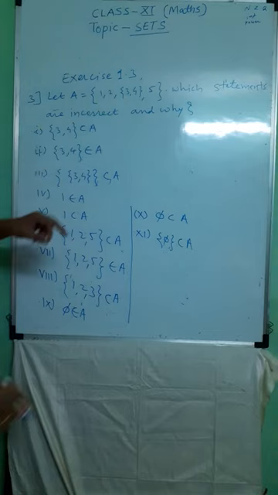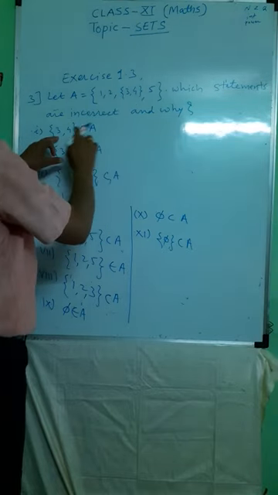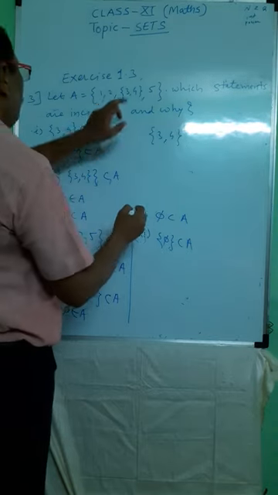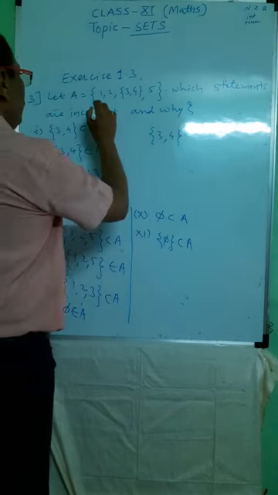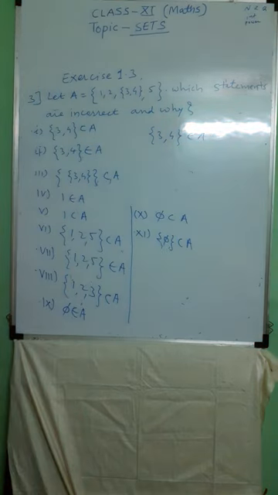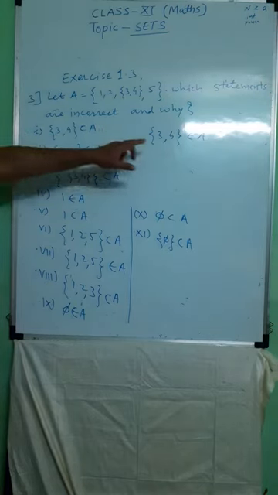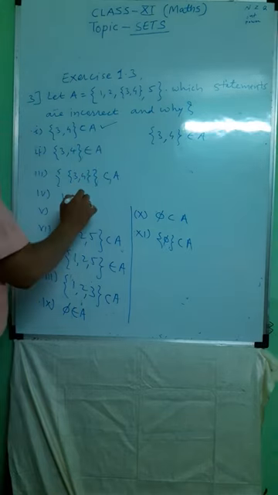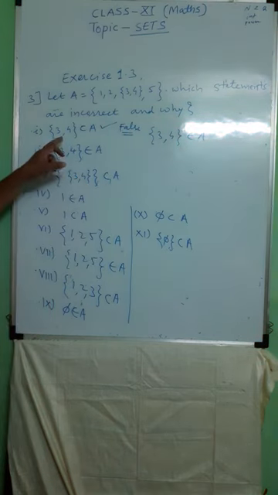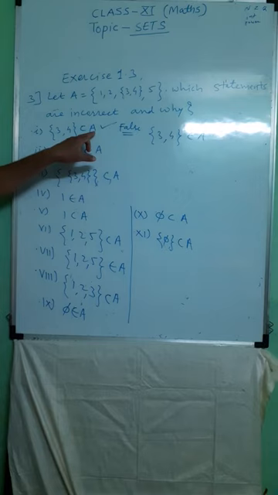The set having elements 3, 4 belongs to A. Therefore, this set is an element of A, but this statement says it is a subset of A. This statement is false, because this set cannot be a subset of A.